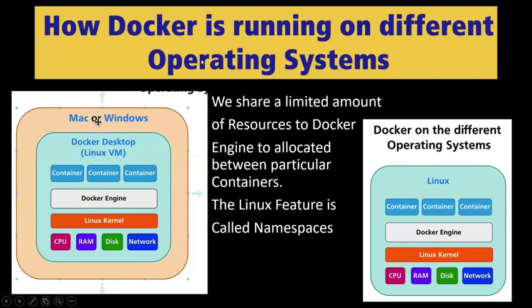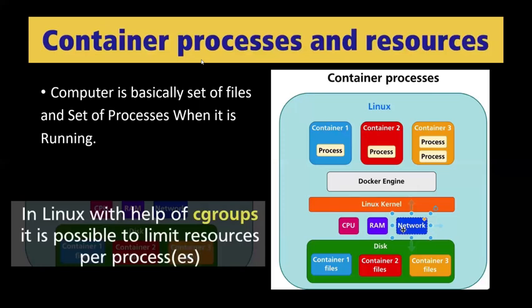Why is this tiny virtual machine required for running Docker? Because the Linux feature is called namespace. With the help of this namespace strategy, we can allocate a particular size to a particular container, because this property works as a division and segregates the resources for a particular container and particular users. And this property is not in Windows. Okay, so let's move forward.